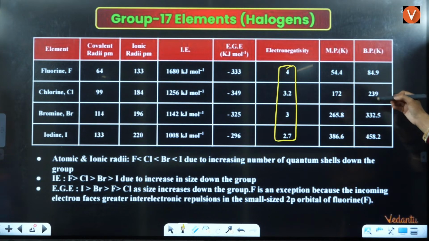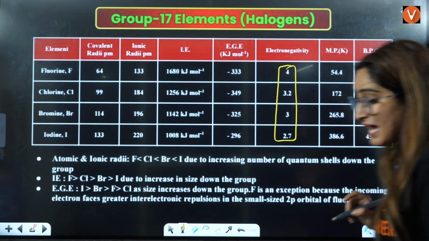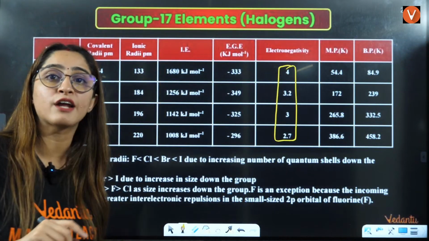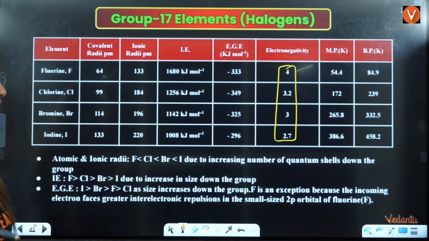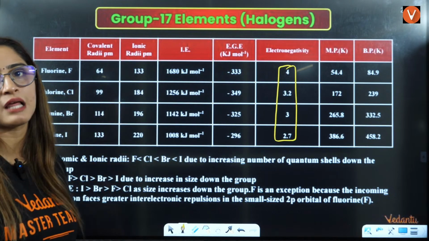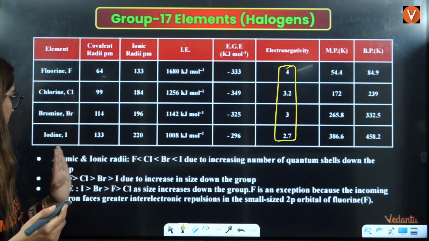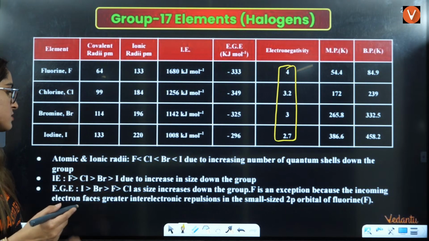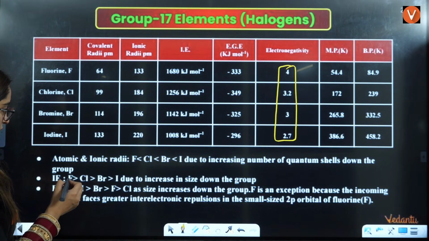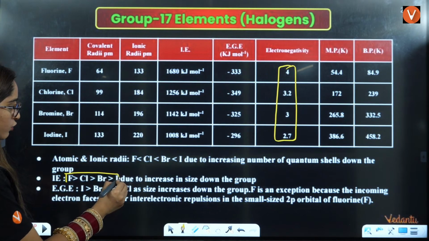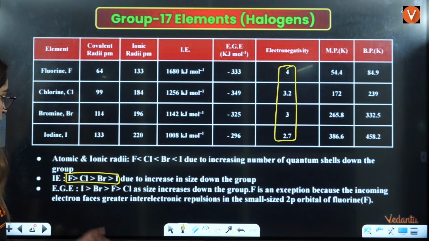Boiling point is also increasing down the group. There is an exception in the electron gain enthalpy, that is very, very important. Bond dissociation enthalpy is very important here, right? So atomic radii, it is increasing, right? So ionization enthalpy, this is important, right? Yes. Okay. So fluorine, chlorine, bromine, iodine increases down the group.